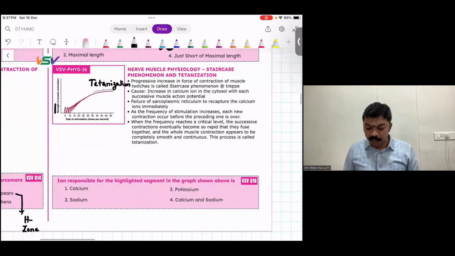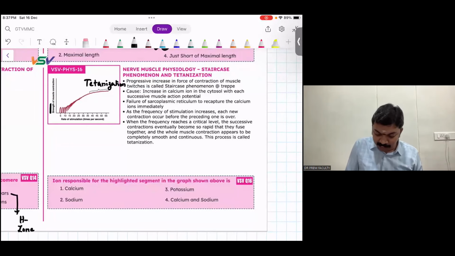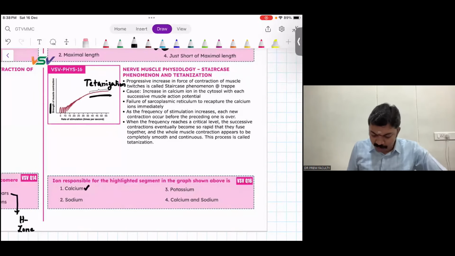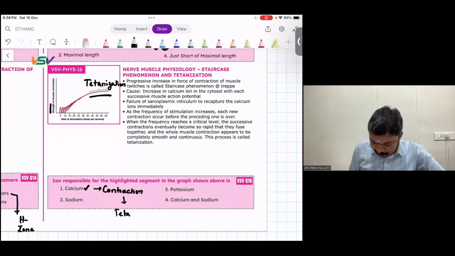All right. Now, the ion responsible for the highlighted segment. This is the highlighted segment they are talking about in the graph shown above. Which ion could be the reason behind tetanization? So what is tetanization at the beginning? The muscles are going to remain in a state of complete contraction without even a speck of relaxation, guys. And you know what ion is going to be facilitating the process of contraction? Obviously, it is going to be calcium, right? So calcium is the ion responsible for contraction. Calcium is going to be the ion responsible for tetanization as well.